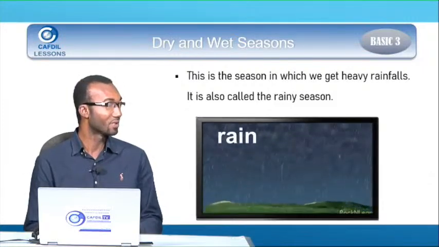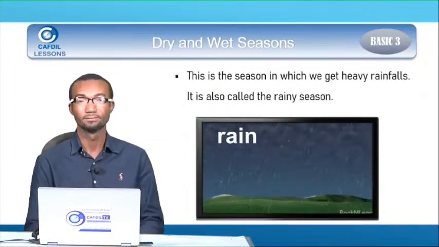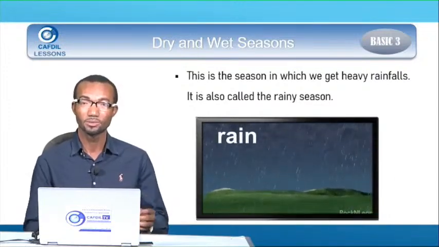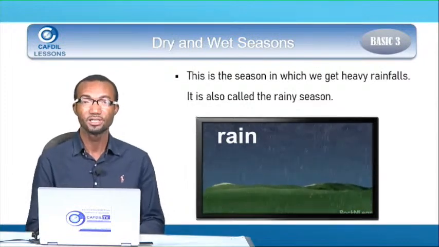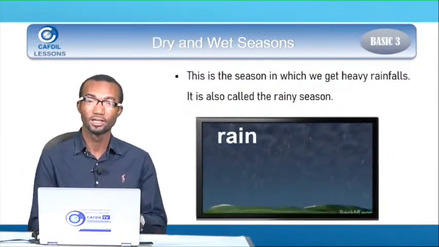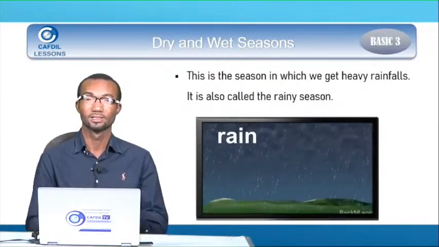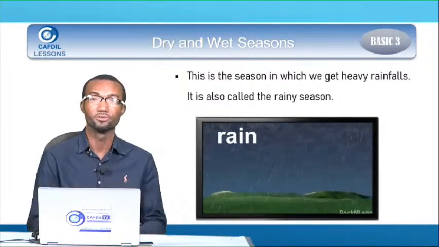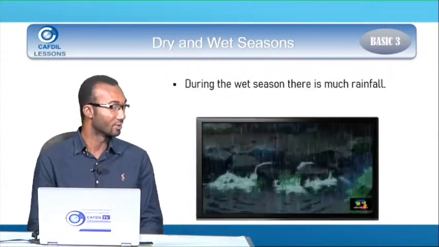This is the season in which we get heavy rainfalls. It is also called the rainy season. If you come to the south, we experience heavy rains from April, May, June. After April, May, June, we get some dry weather and then the rain starts again. But the heavy rainfalls, we experience from April, May, June. That is what we call the wet season or the rainy season.